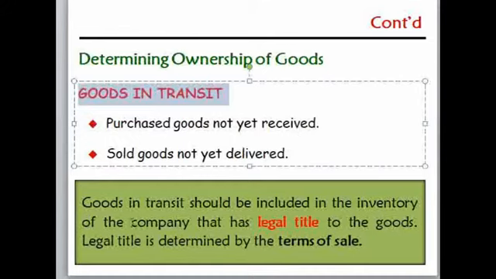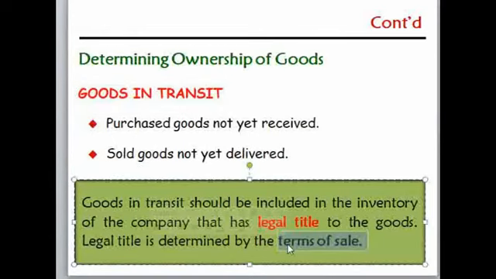So goods in transit should be included in the inventory of the company that has legal title to the goods, and legal title is determined by the terms of the sale. So in order to determine the ownership of the goods, we should determine the legal terms of the goods.